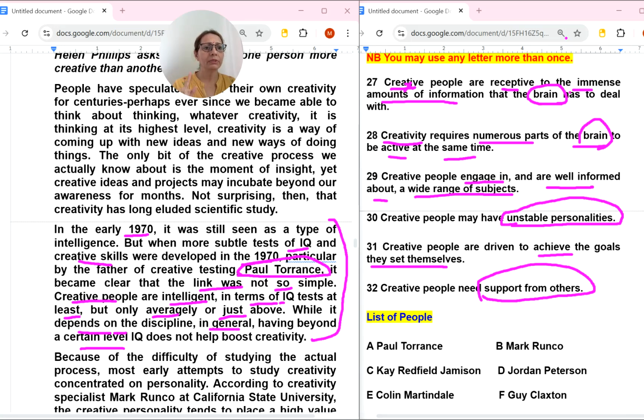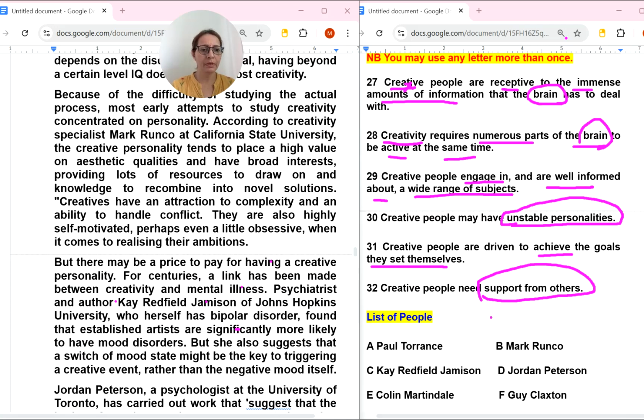Creative people are receptive to the immense amount of that brain. No brain kind of thing was not there. Even in 28, they are talking brain. Here in 29th, engaging in a wide range of subjects is also not there. Here they are talking about IQ test and that thing. Unstable personality is also not there. Achieve the goals they set themselves, support from others. Nothing is given about this person. Okay, so we will move to the next paragraph.